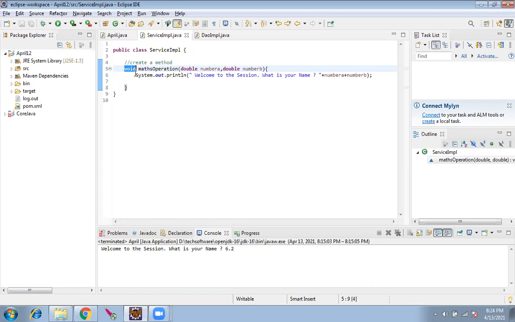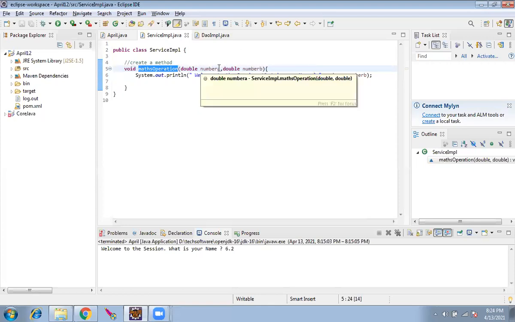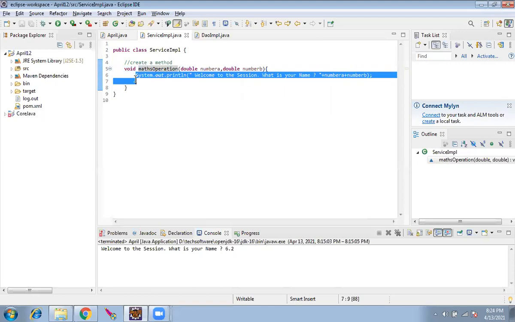So we are instructing the Java compiler that this method will not return anything. My method name is maths operation and I expect 2 values inside the function. Two values should come into the function. And once they come here, I am just going to give a system.out.println of those values.